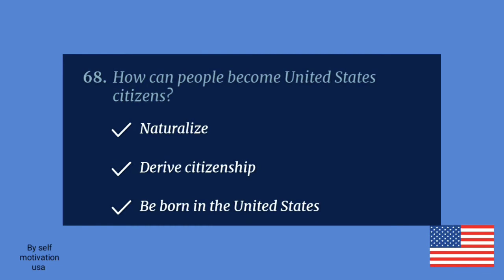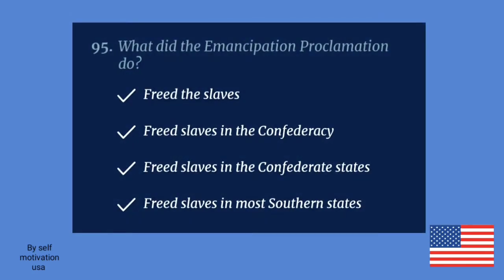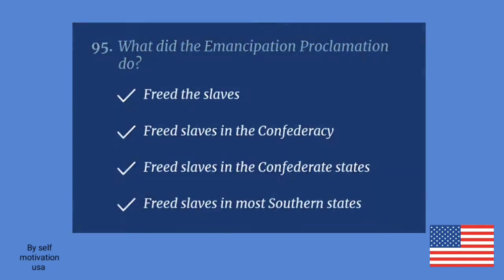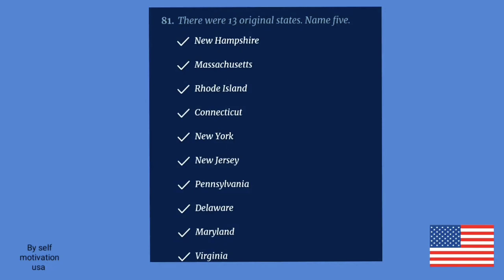How can people become United States citizens? Be born in the United States. What did the Emancipation Proclamation do? Freed the slaves. There were 13 original states. Name 5. New York, New Jersey, Virginia, North Carolina, South Carolina.